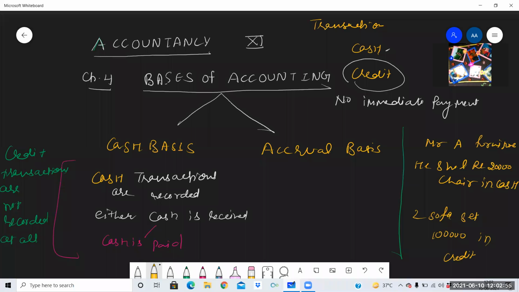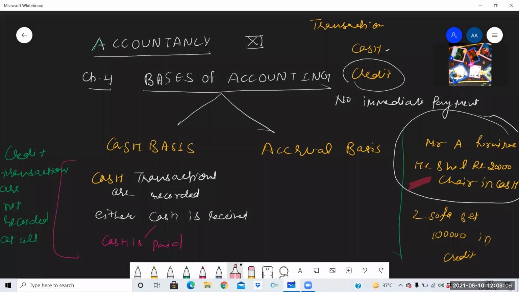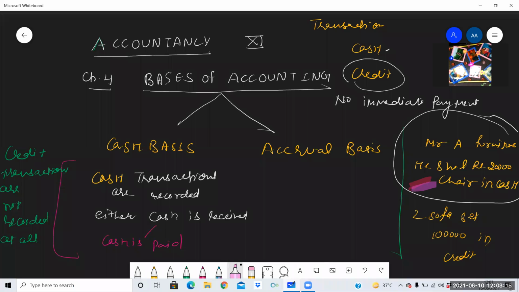If we are following cash basis, then we will be recording only the first transaction in the books. We will be writing only this one in the books of account, not this one. Why? Because this is on credit.